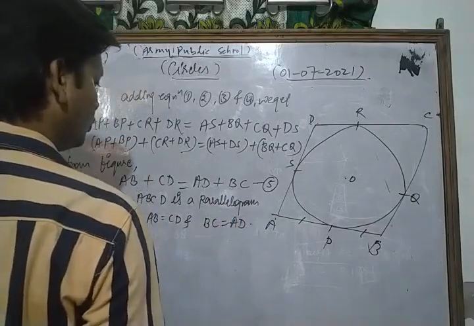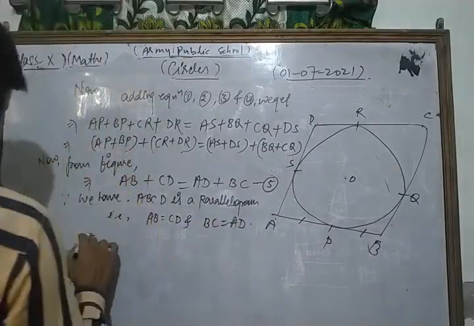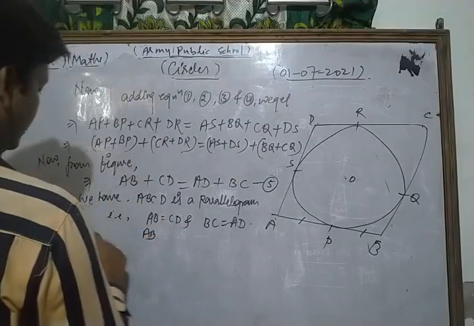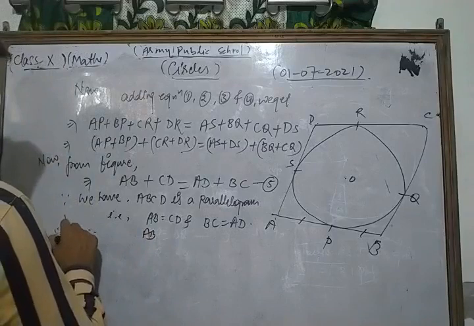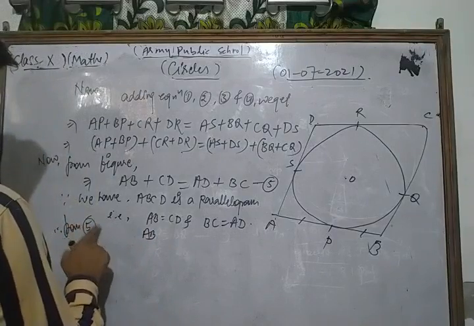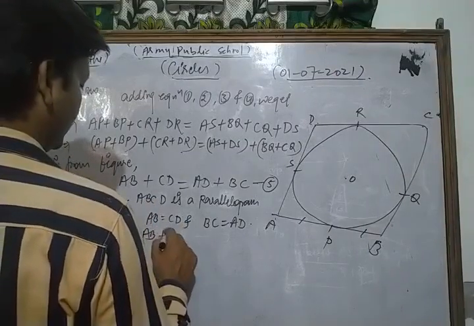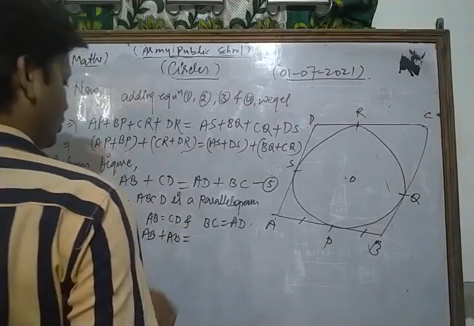Now we put CD as AB in equation 5, so AB plus CD we write as AB plus AB is equal to.